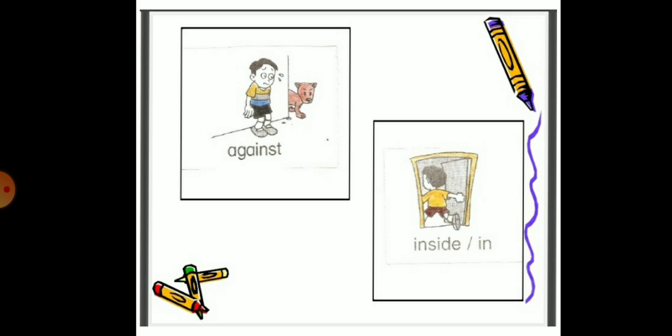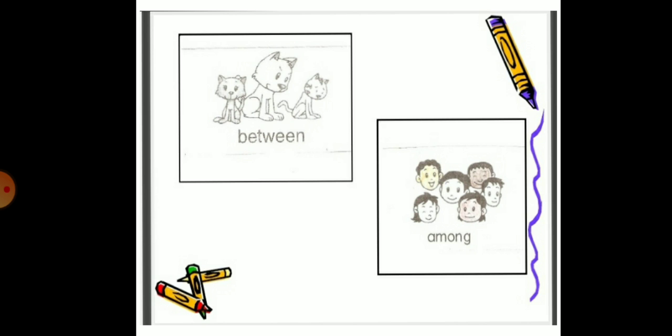In the second picture, if you ask a question, where is the boy going? We can say that the boy is going inside the house. Now we discuss between. The preposition between indicates two things. We have a question: where is the big cat? The answer is, the big cat is between two small kittens.